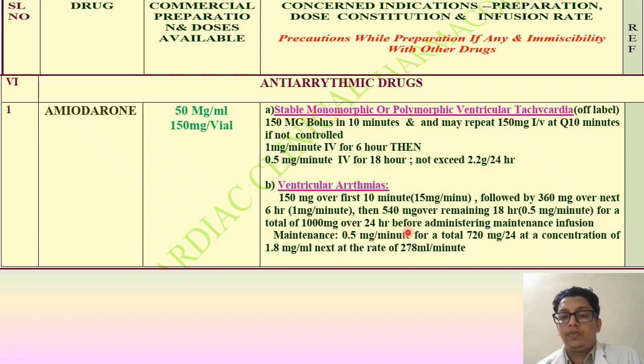In VT, ventricular arrhythmia: 150 mg over the first 10 minutes, 15 mg per minute, followed by 360 mg over the next 6 hours, 1 mg per minute, then 540 mg over the remaining 18 hours, 0.5 mg per minute, for a total of 1000 mg over 24 hours before administering maintenance infusion. Maintenance infusion is 0.5 mg per minute for a total of 720 mg per 24 hours at a concentration of 1.8 mg per ml. So that's the administration method.